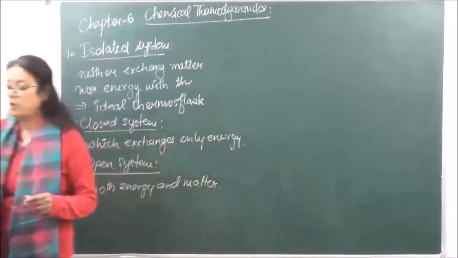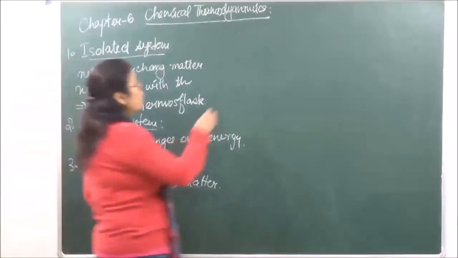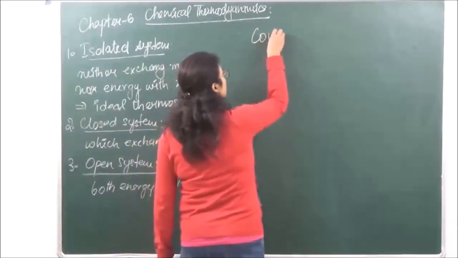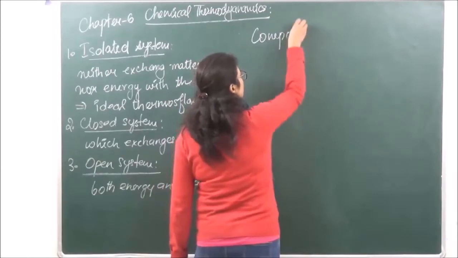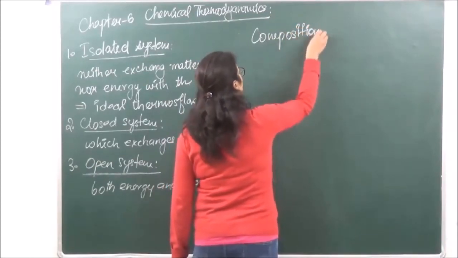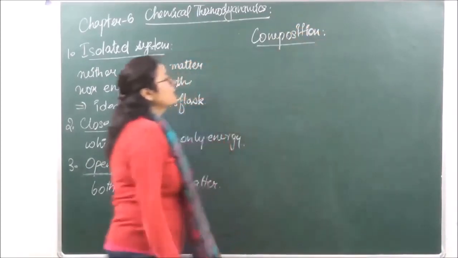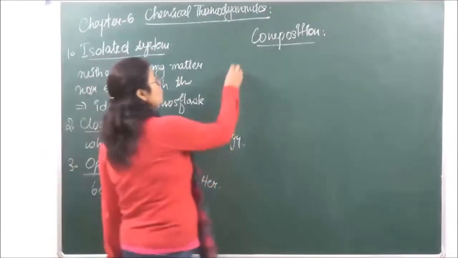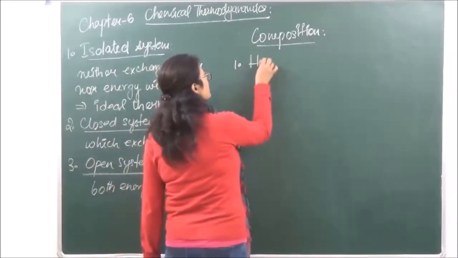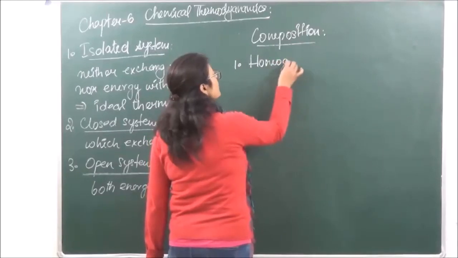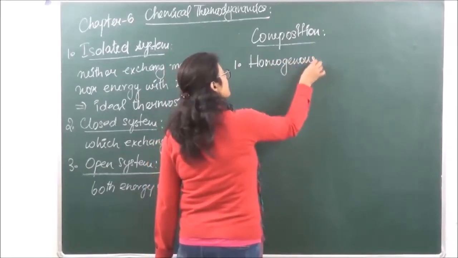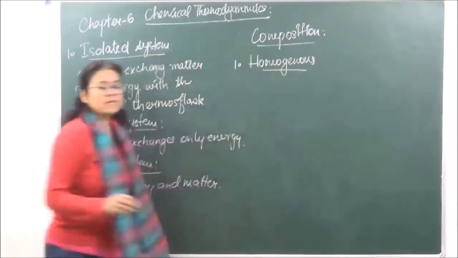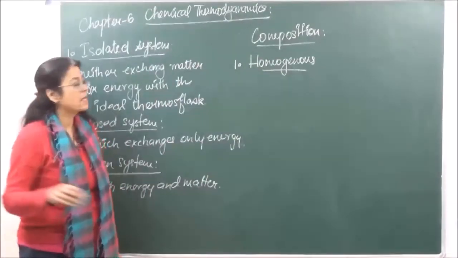Okay? Now on the basis of composition, we classify the systems again into two. So what are we saying over here? On the basis of composition, we are classifying the systems into two. One which is known as homogeneous system. Homogeneous means a system having one phase.